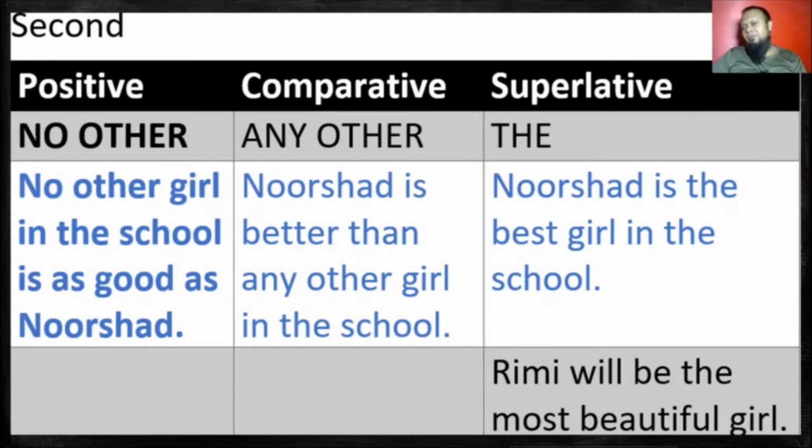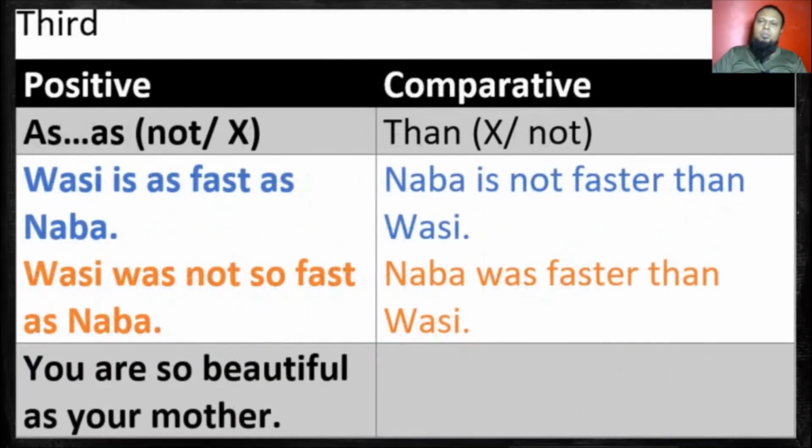How about superlative or comparative? Rimi will be more beautiful than any other girl. Clear? It is very easy. So finally, the third rule: in the third rule, there is no superlative form. There are only two forms.